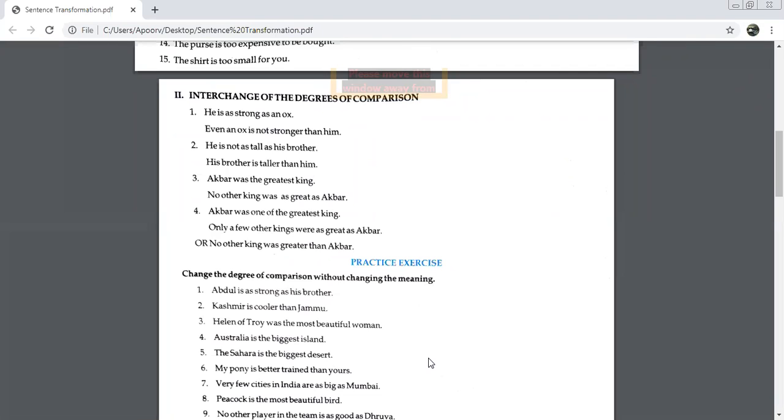Next one. Jammu is not as cool as Kashmir. Perfect. Helen of Troy was the most beautiful woman. No other woman was as beautiful as Helen of Troy. Helen of Troy. Very good.